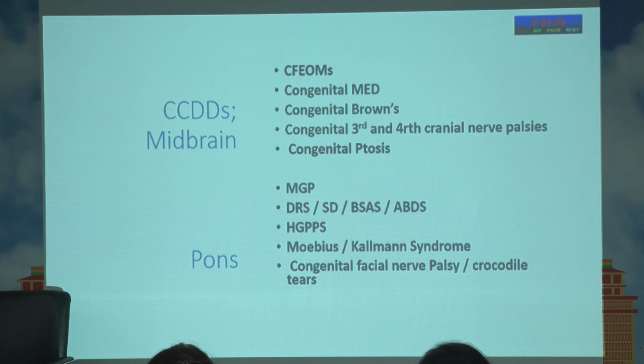Then you have Mobius and Kalman. I am sure you must have heard about this. Mobius was not an ophthalmologist, he was a neurologist at Leipzig who classified all these cranial nerve palsies into different groups. And he placed some of these 6th and 7th nerve palsies together, which we now call Mobius syndrome. Then you also have congenital facial nerve palsies and crocodile tears.